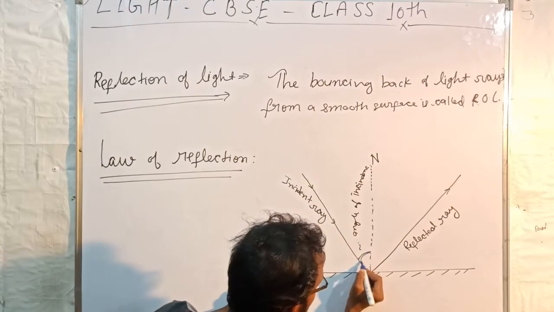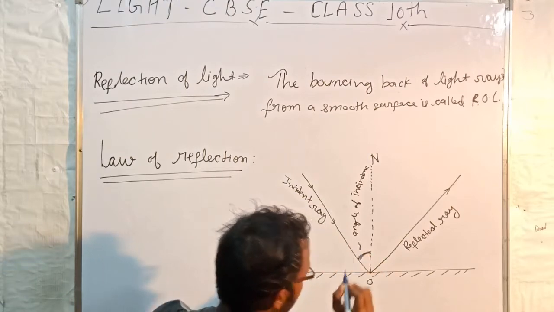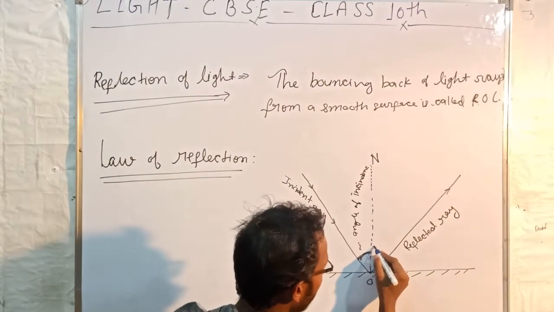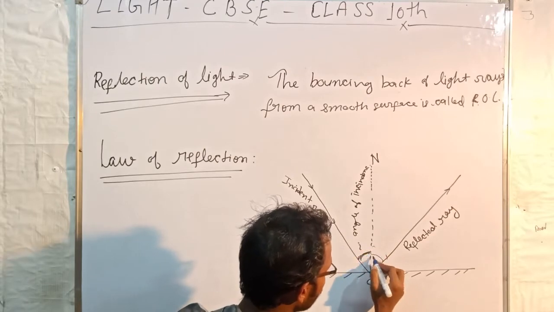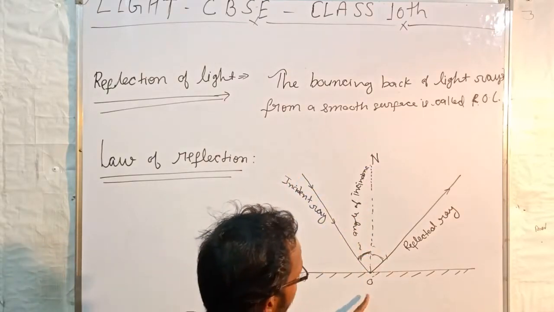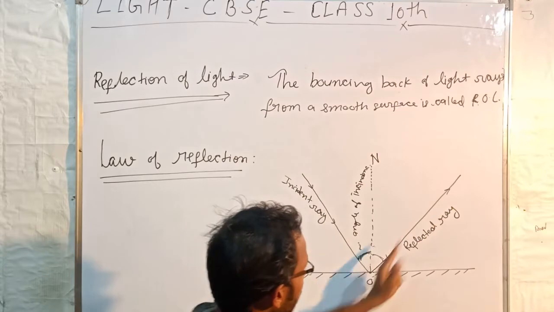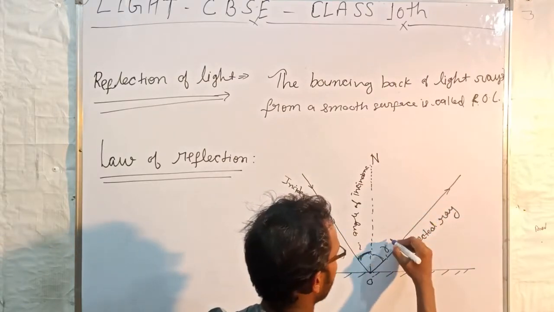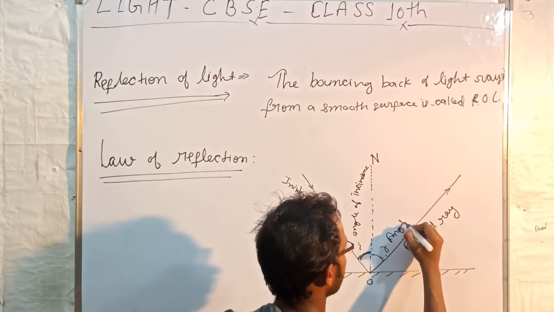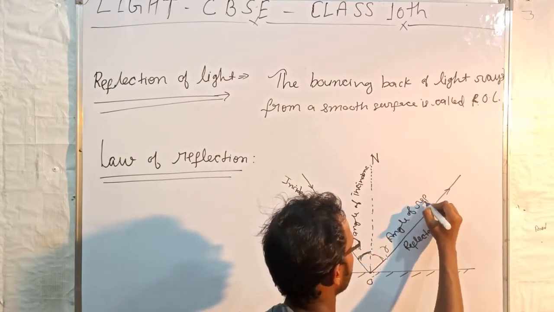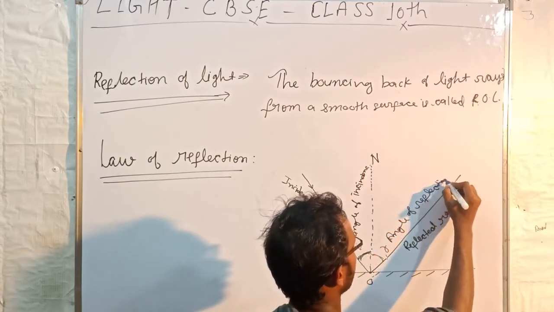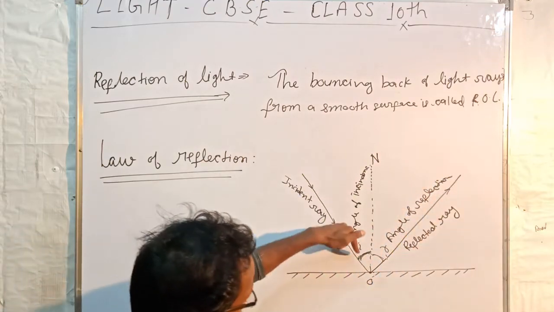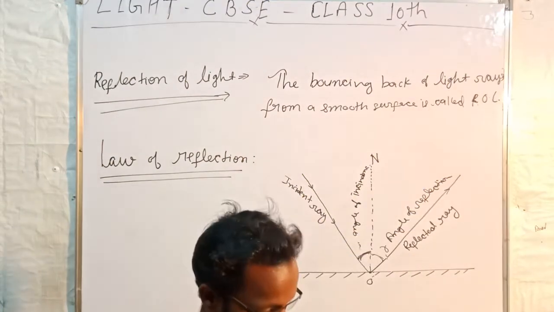This is the angle of incidence, denoted by I. And the angle between the normal and the reflected ray is called the angle of reflection. This is the angle of incidence, this is the angle of reflection.